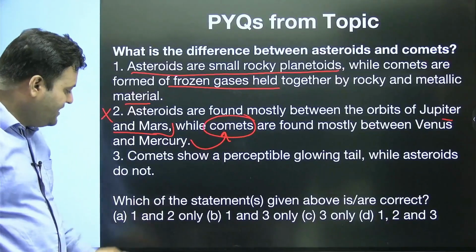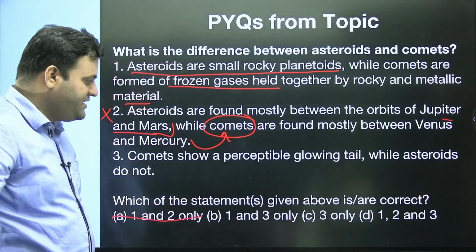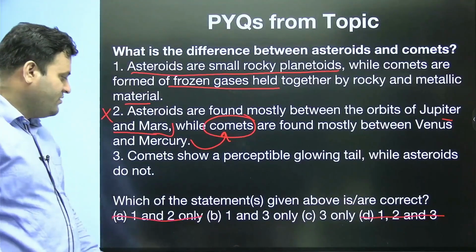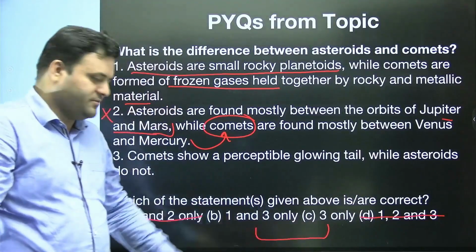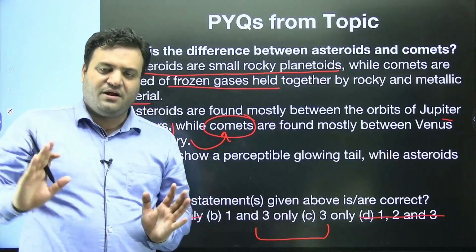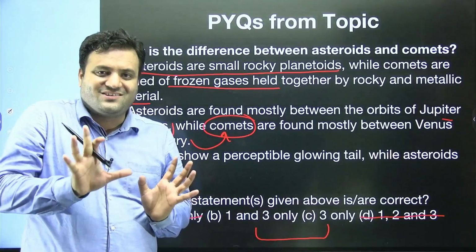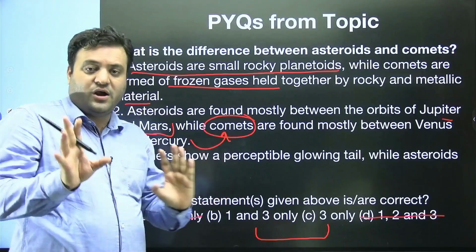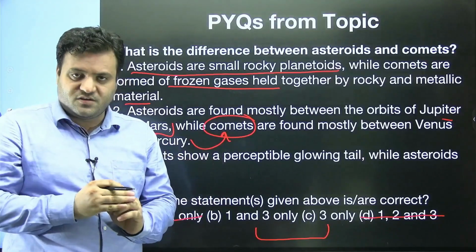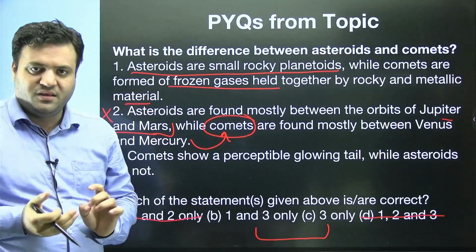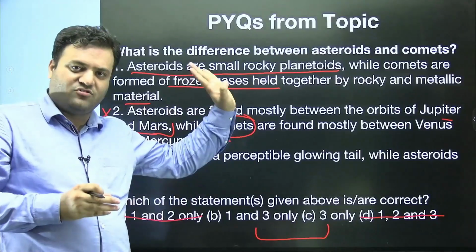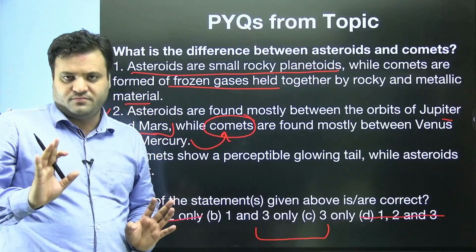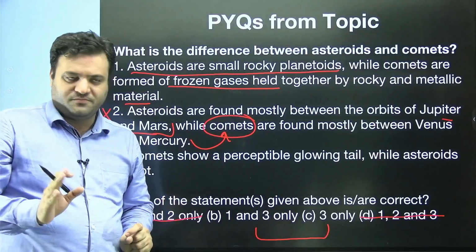If you eliminate this second option, this answer will be eliminated, and this answer will be eliminated too. Now you are stuck between these two options. In the exam, I would suggest that when you are stuck between two options, you have to take a risk and play on probability, obviously while using some knowledge and elimination. When you are stuck between two options, go with it.